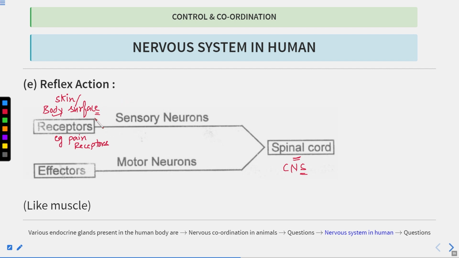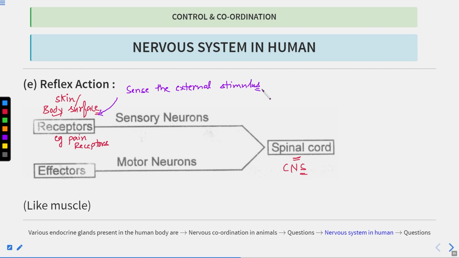What is the role of these receptors? They sense the stimuli, which is why they are also known as sensory receptors. They will sense the external stimulus, and external stimuli can be of a lot of types.